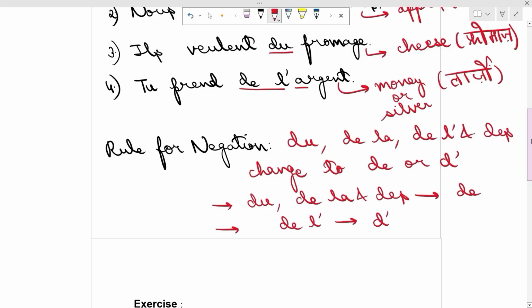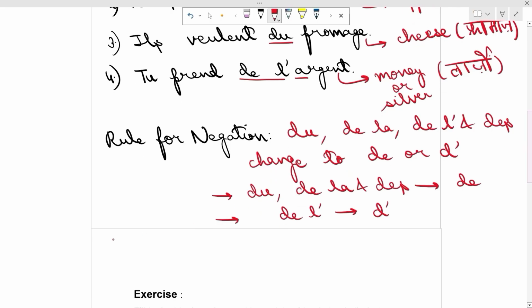If I take two sentences from this, let's take the fourth sentence. Tu ne prends pas de, and de l' will change into d'. So in negation, it will be tu ne prends pas d'argent.